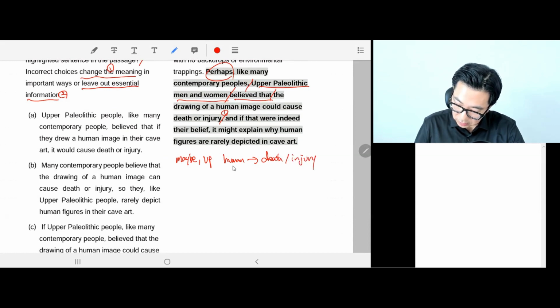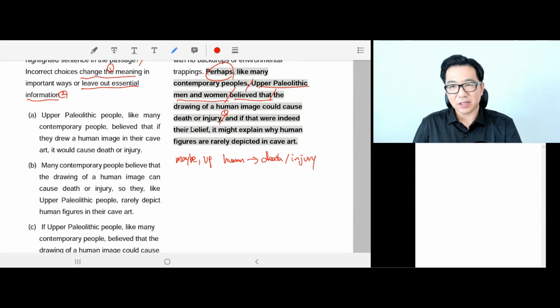to human beings, okay? And the second part, and if that were indeed their belief, so it's a repetition here, we can take this out because there's perhaps, or we can put if right here, okay? If Upper Paleolithic people believe that, then, you know, whatever.